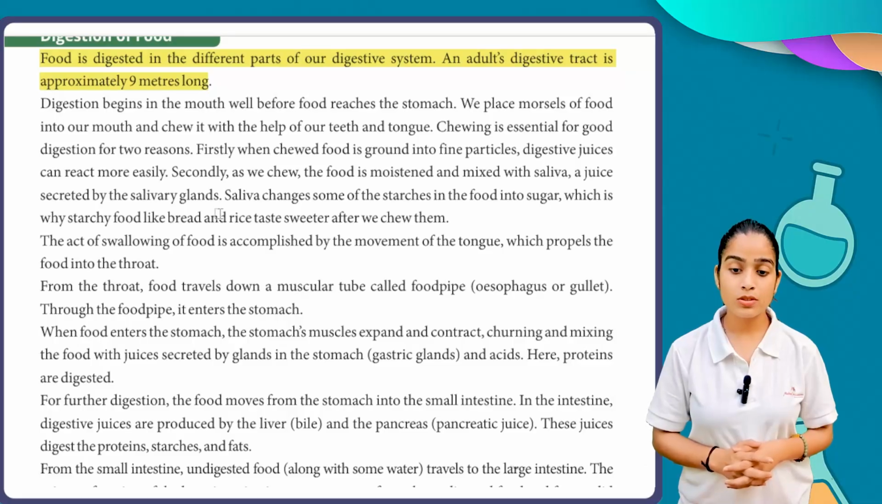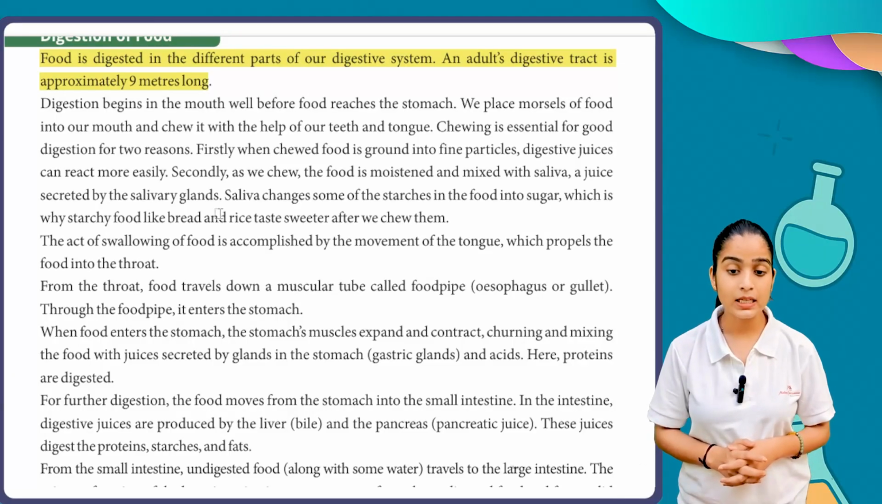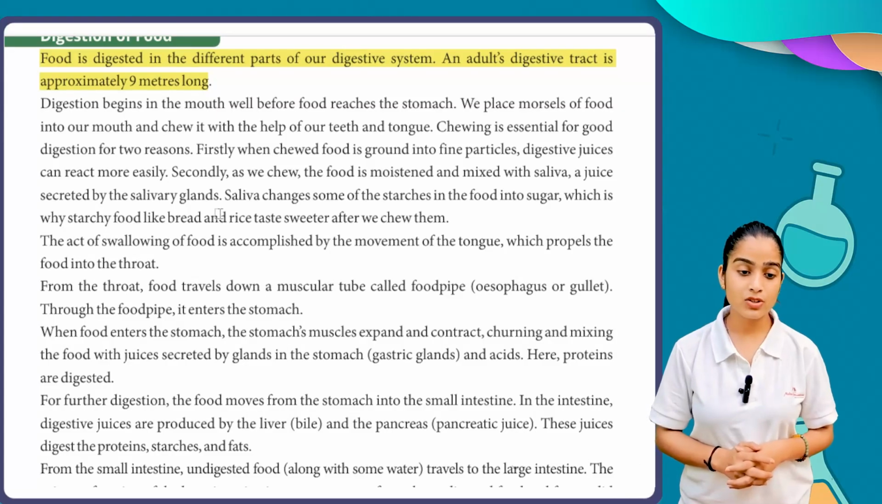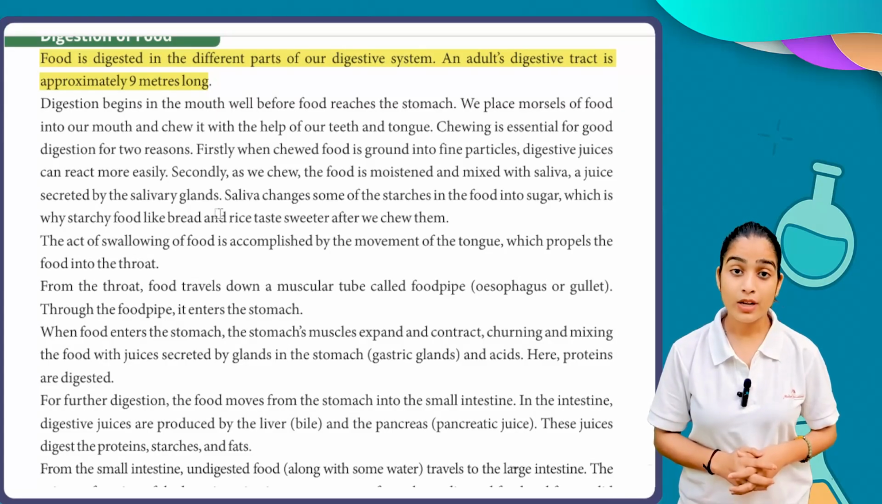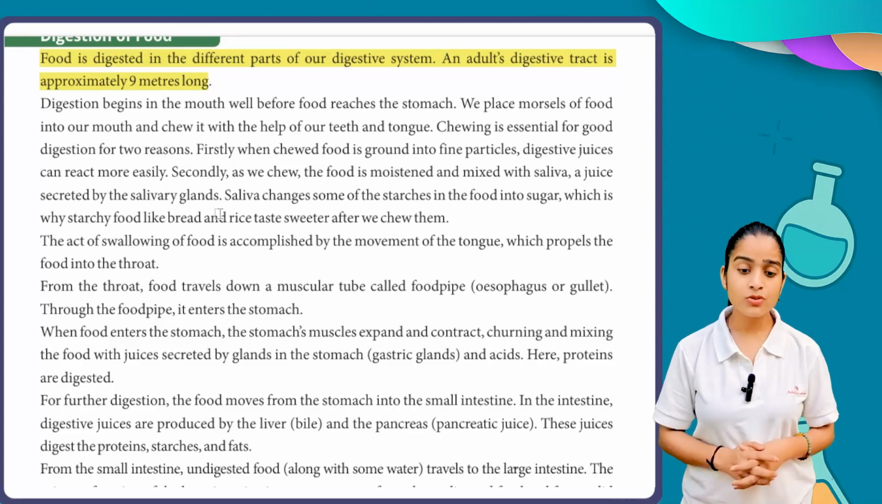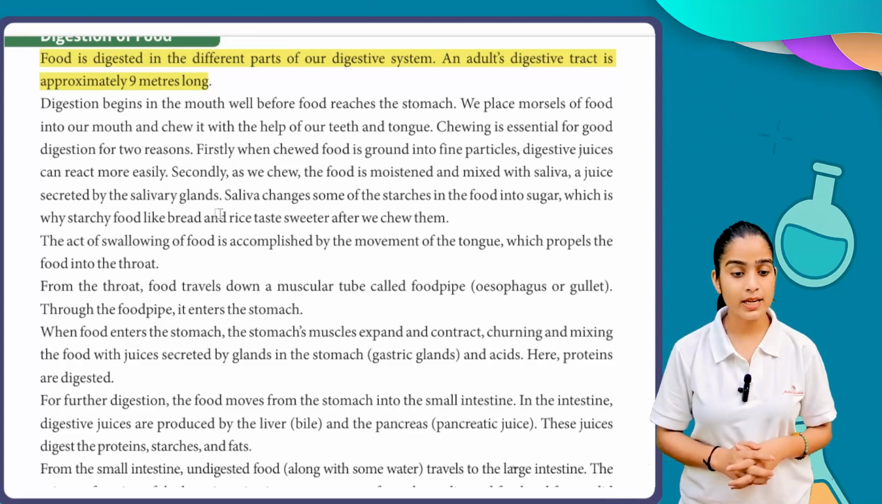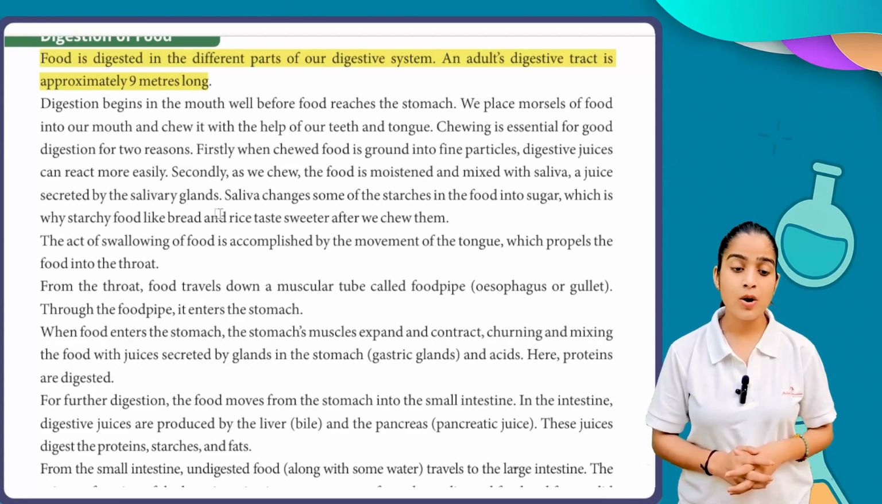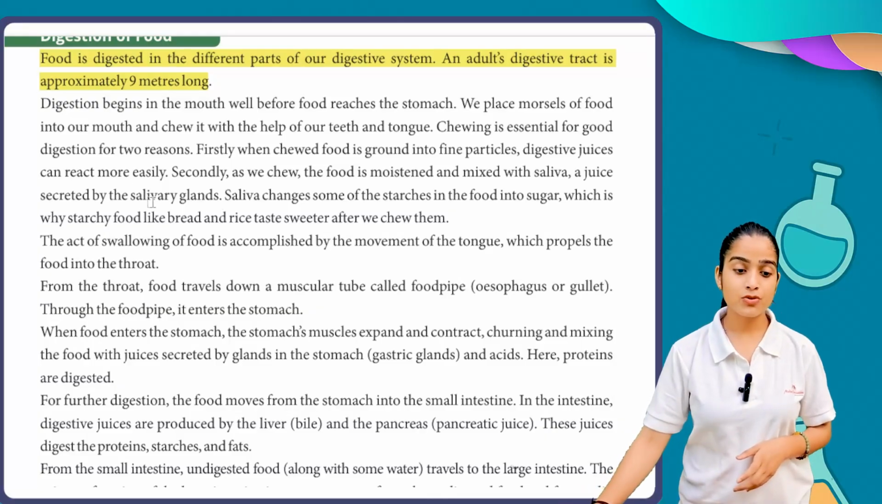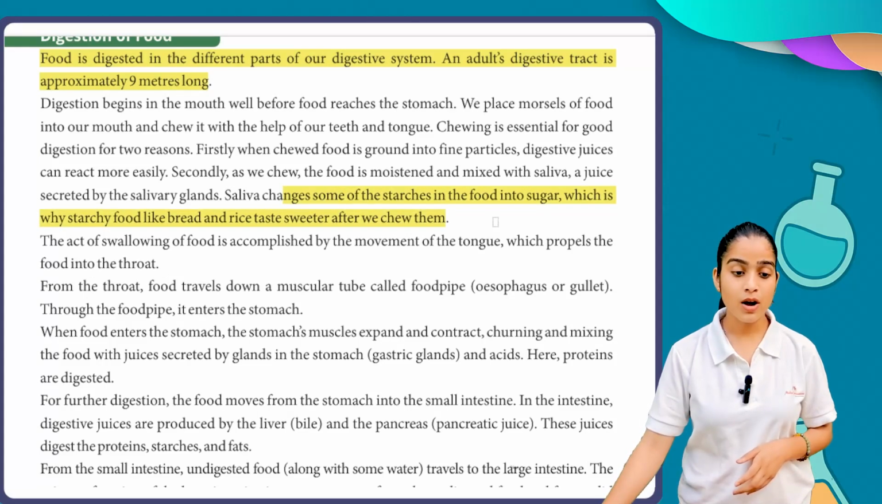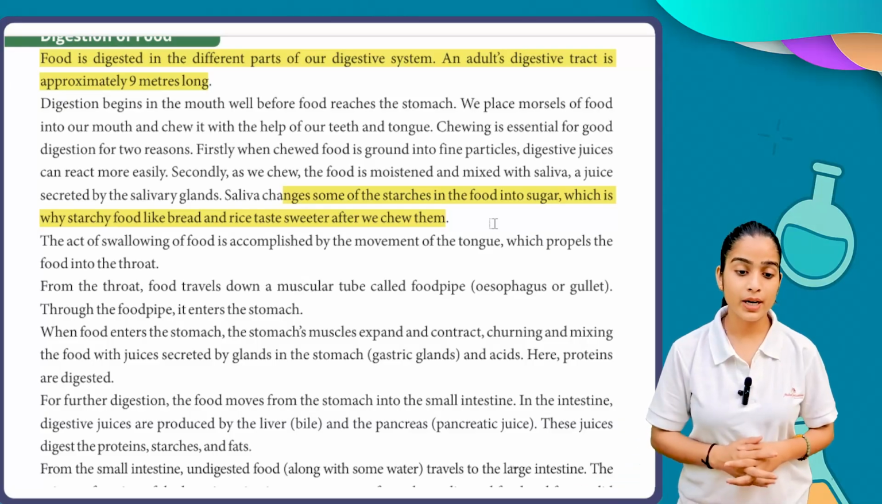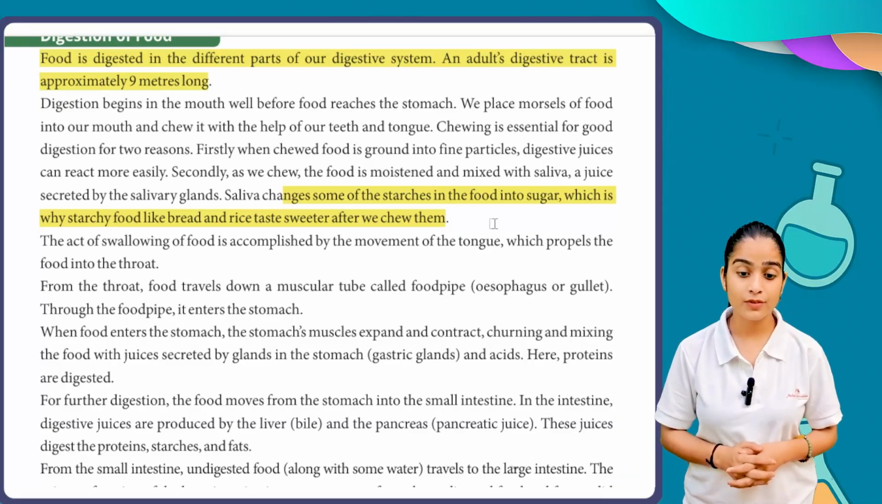We place morsels of food into our mouth and chew them with the help of our teeth and tongue. Chewing is essential for food digestion for two reasons. Firstly, when chewed, food is ground into fine particles, so digestive juices can react more easily. Secondly, as we chew, the food is moistened and mixed with saliva, the juice secreted by the salivary glands. Saliva changes some of the starch in the food into sugar, which is why starchy foods like bread and rice taste sweeter after we chew them.